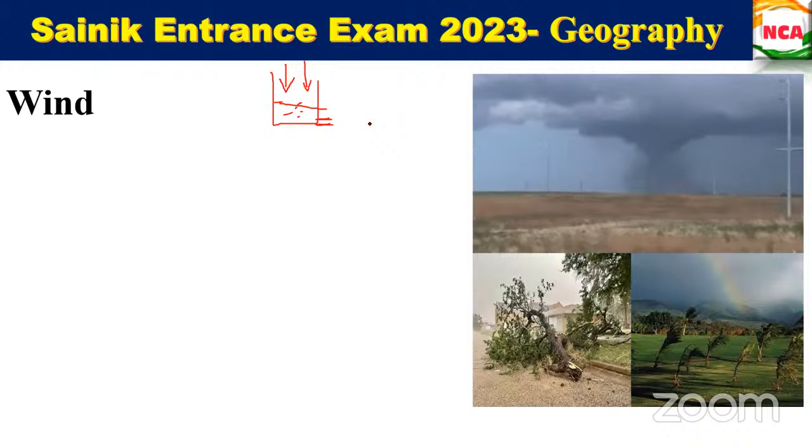So when you take wind, when the wind blows, what will happen? In which direction the wind is blowing, in that direction the trees will be going. See here in this picture. In which direction is the wind blowing, 1 or 2? It is blowing from 1 to 2, right? Yes, ma'am, from 1 to 2.